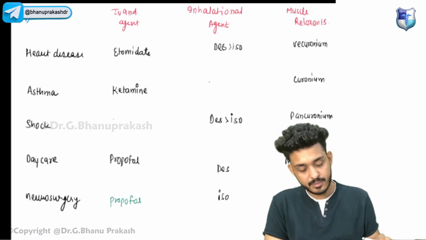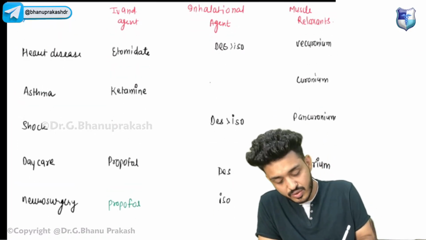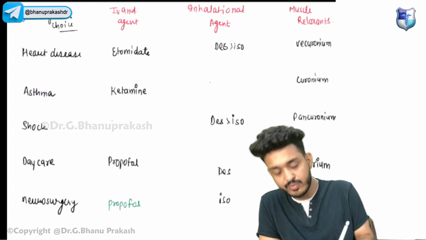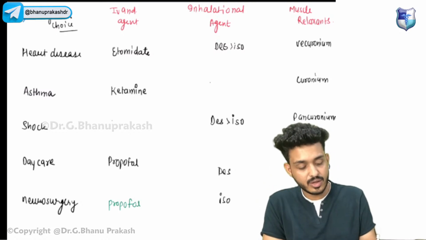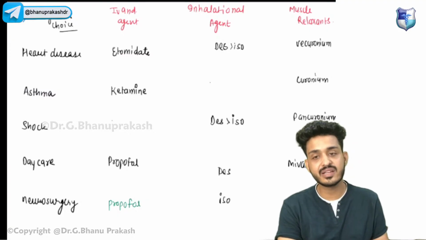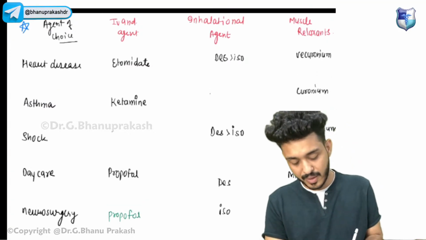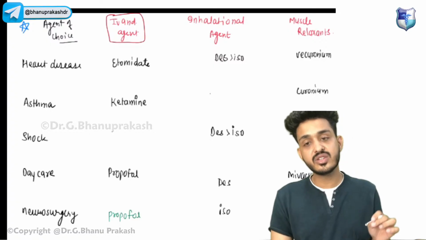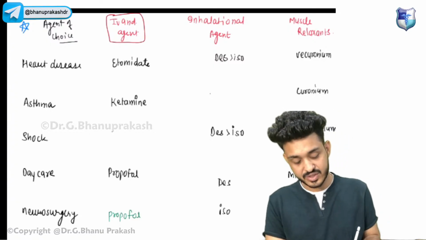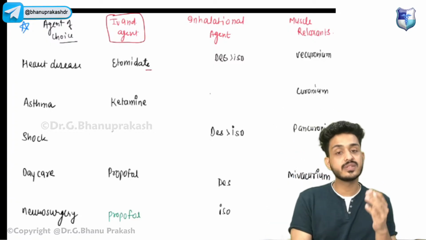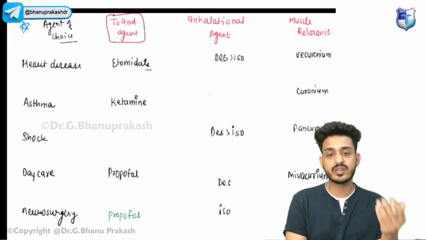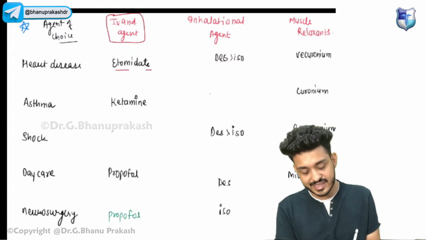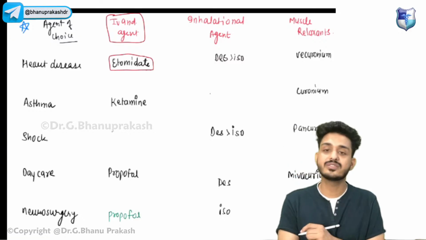Next, try to answer. These are the specific agents of choice. I have incorporated whatever we have studied till now and made a table for that, so we will be revising everything very fast. From IV agents, first we are discussing the IV agent of choice in heart disease. We have seen thiopentone, etomidate, ketamine, propofol. The best for cardiac disease, heart disease, your answer would always be etomidate.